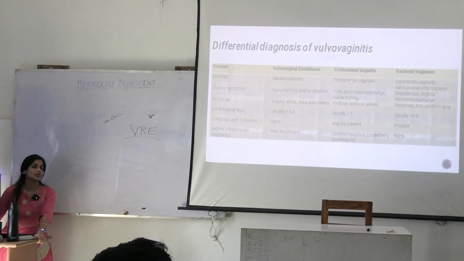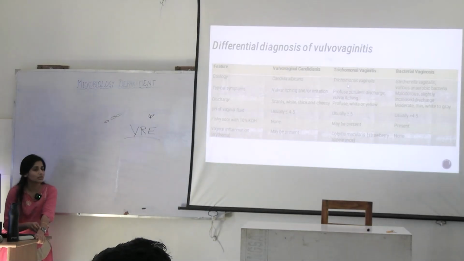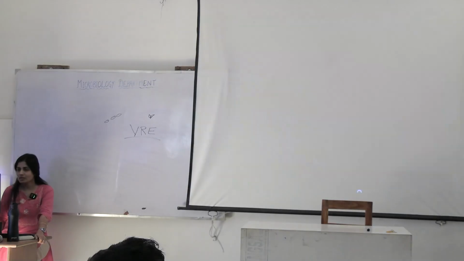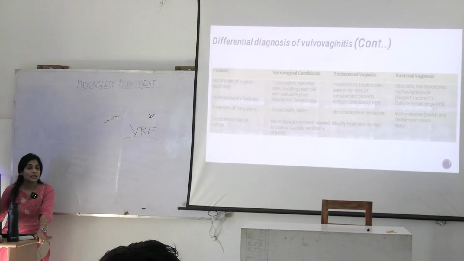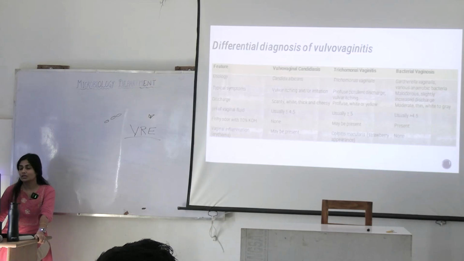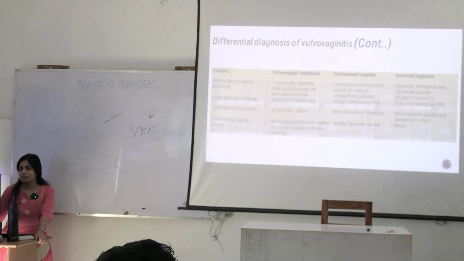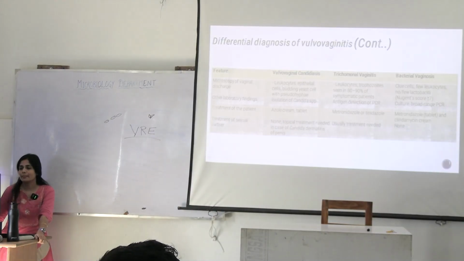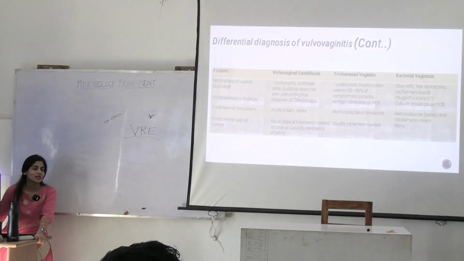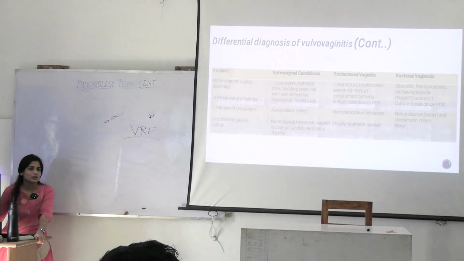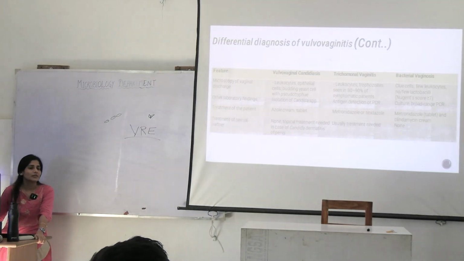about trichomonal vaginitis. But what is important to find out in the laboratory? It's the trophozoite, right? In case of candidiasis, you can tell there will be itching and irritation in this region. What about microscopy of both? Here you will see leukocytes, epithelial cells along with budding yeast cells with pseudohyphae. What does pseudohyphae tell? Pseudohyphae tells that there is active inflammation.